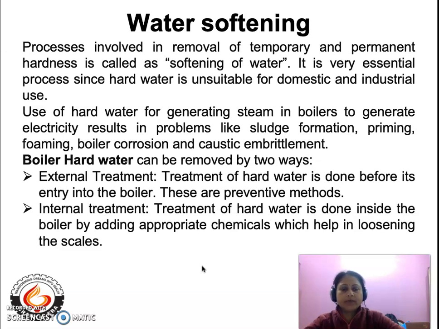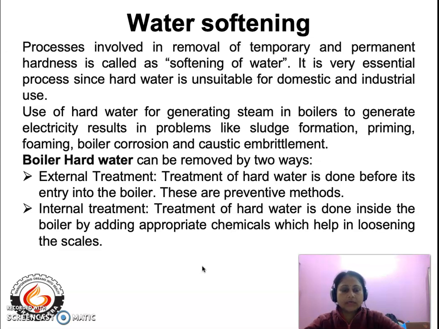Now, what is a boiler? A boiler is a solid enclosed chamber where water is passed through it in order to raise steam. That means the water inside the boiler is heated to high temperatures in order to generate steam. Now the steam is used for various industrial purposes.